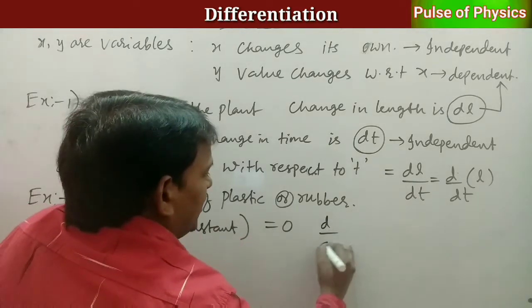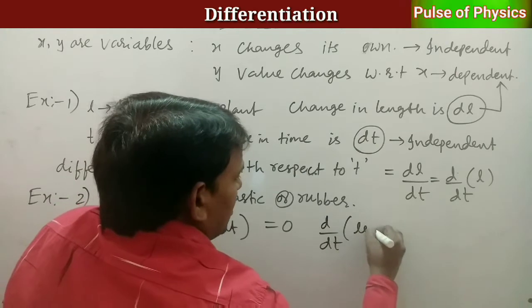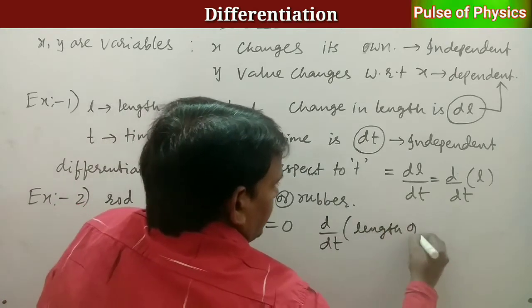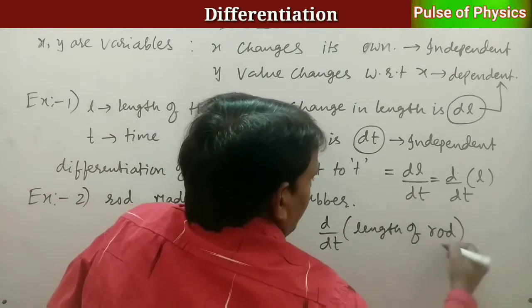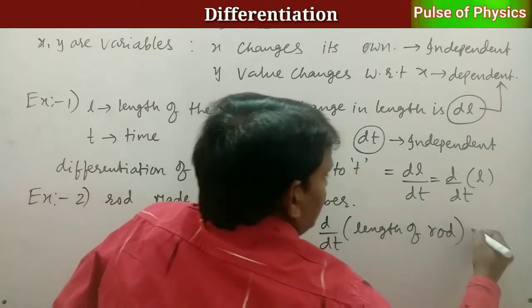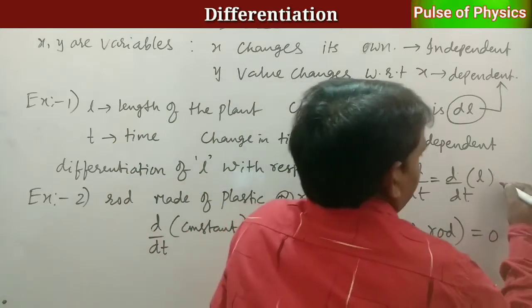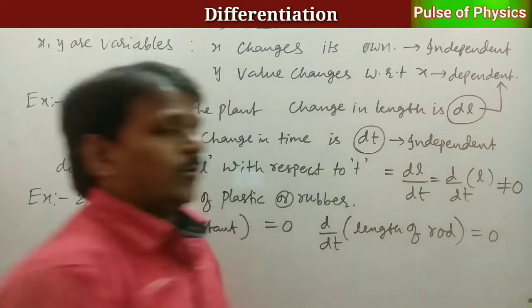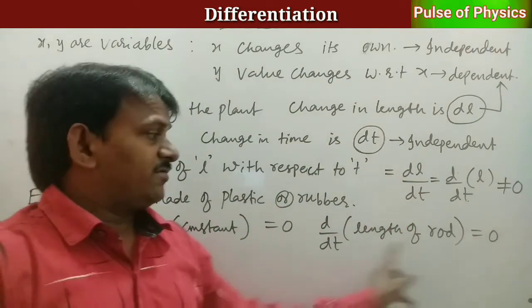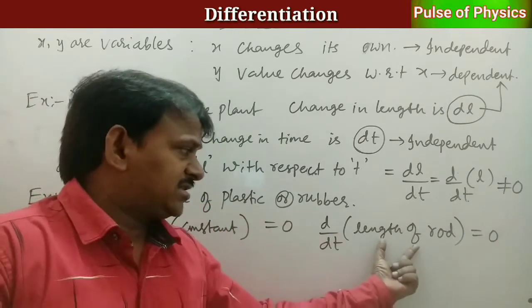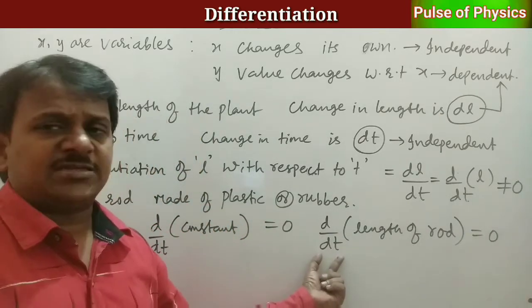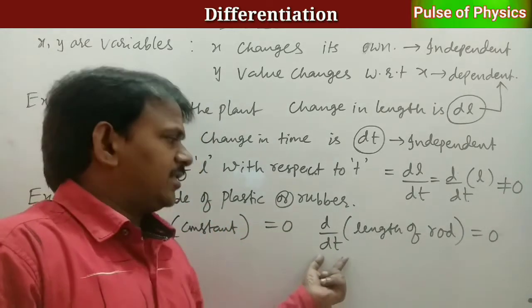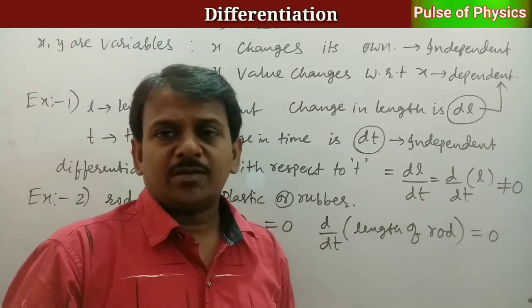We can write d by dt of length of rod. The length of the rod does not change, that's why 0. In this case, its value is 0 because for a constant, differentiation with respect to another variable is 0.